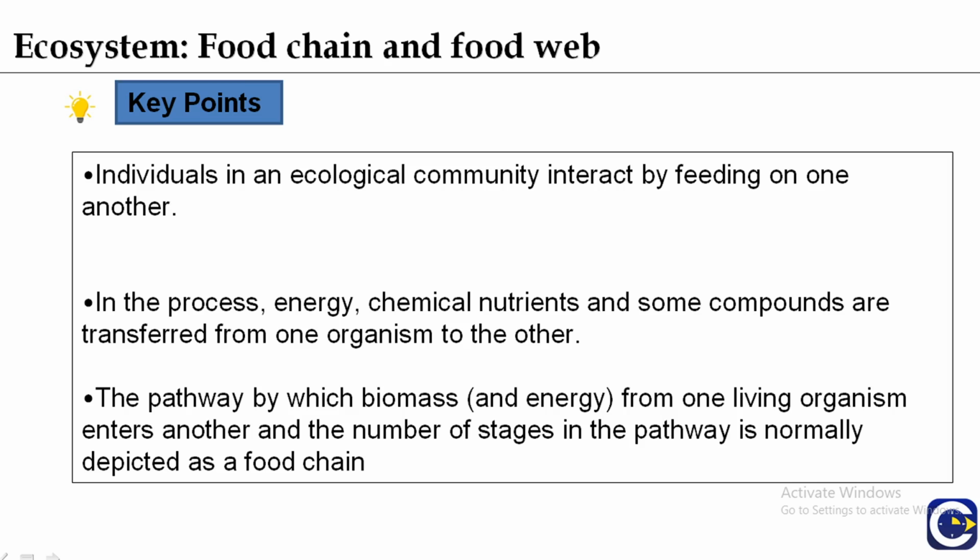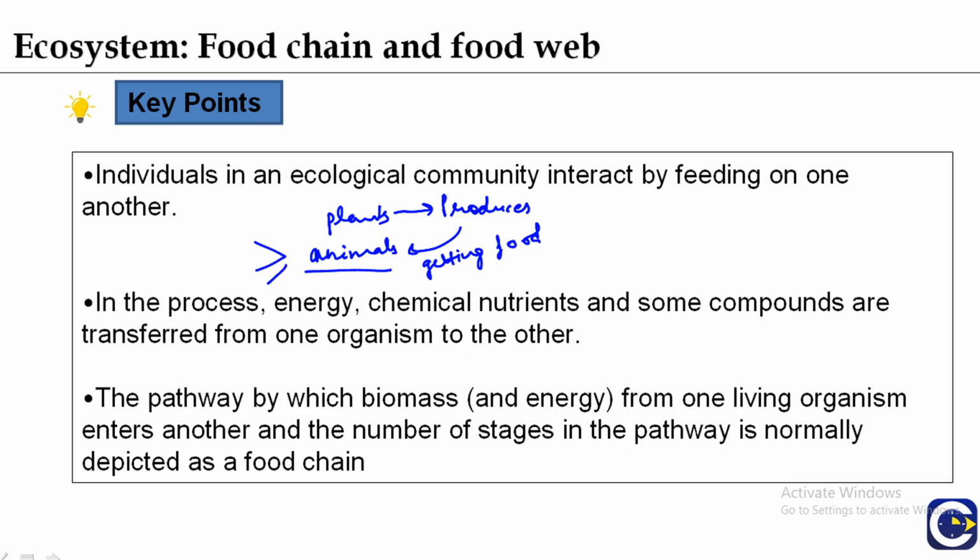If we look at our surroundings, there are living organisms, plants and animals, and plants are the producers from which the animals get their food. And there are different levels of animals: carnivores, primary carnivores, secondary carnivores and tertiary carnivores. All these organisms in an ecosystem are linked by their eating habits, or feeding habits, and they are present in a chain.